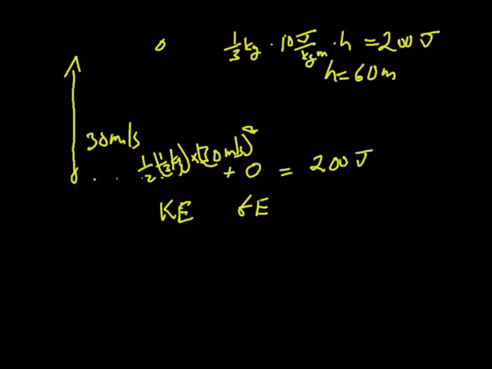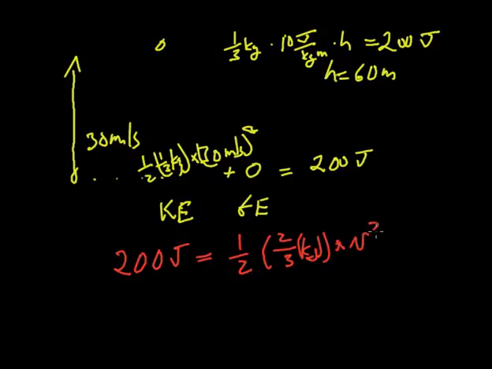So we have our initial situation where we have 200 joules, and now instead of a third of a kilogram, we have 2/3 of a kilogram. That's gone up by a factor of 2, and then I have a v squared, and then I can bring everything over.